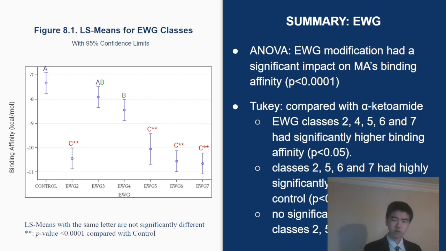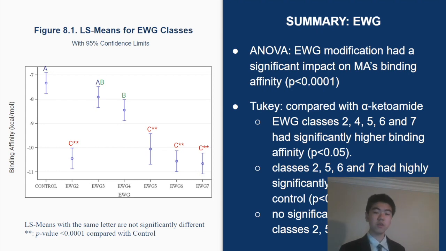So here is a model least square means and 95% confidence interval of the Tukey-Kramer comparisons. EWG classes grouped with a different letter are significantly different from each other. Thus, we see that classes 5, 2, 6, and 7 are highly significantly different from the control, while class 4 is significantly higher than the control.